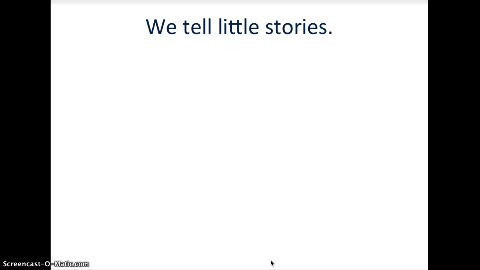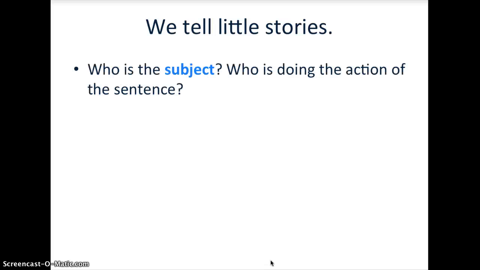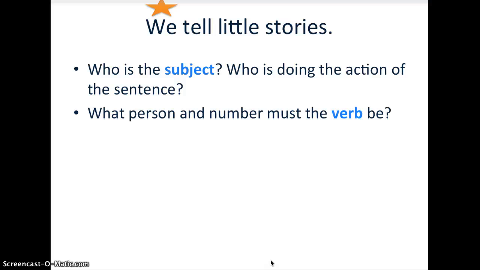Let's try another one that's a little bit different. We tell little stories. Again, we're going to analyze. Who is the subject? Who is doing the action of the sentence? Who is doing the telling? We are. Awesome. So we're going to star that. Here's the thing. We is hidden inside the verb.